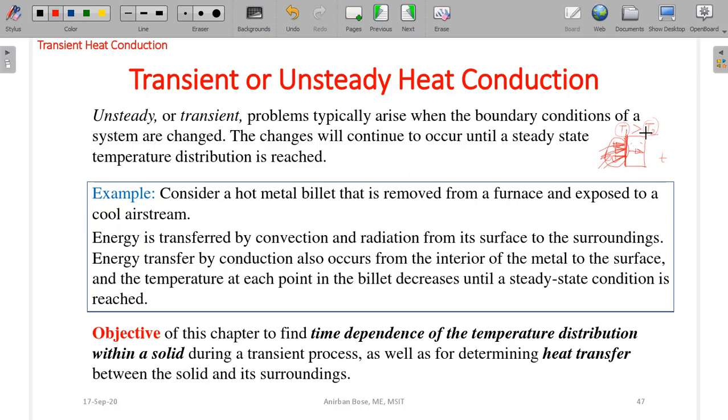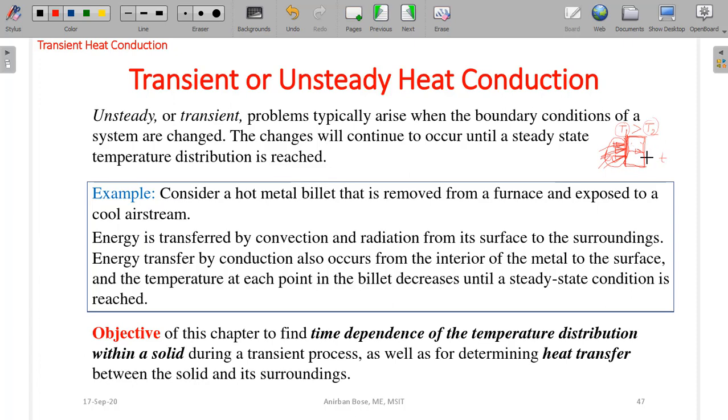So suddenly if you change the boundary condition, you will find that there will be time dependent temperature variation.